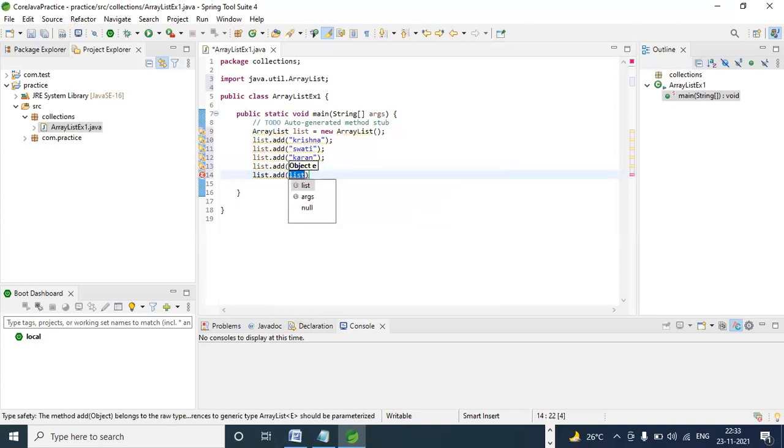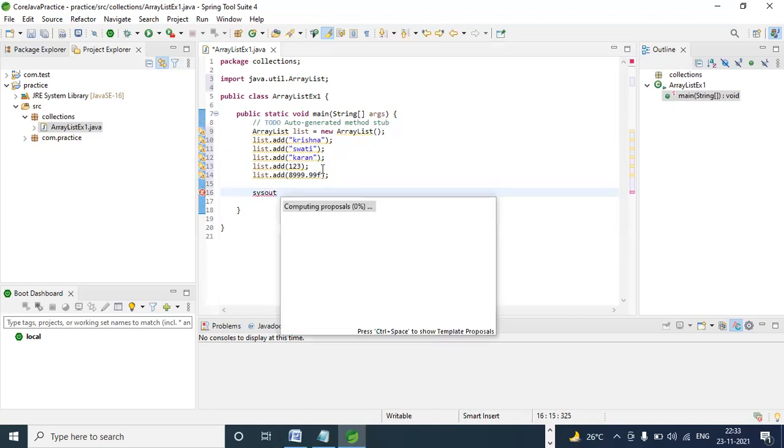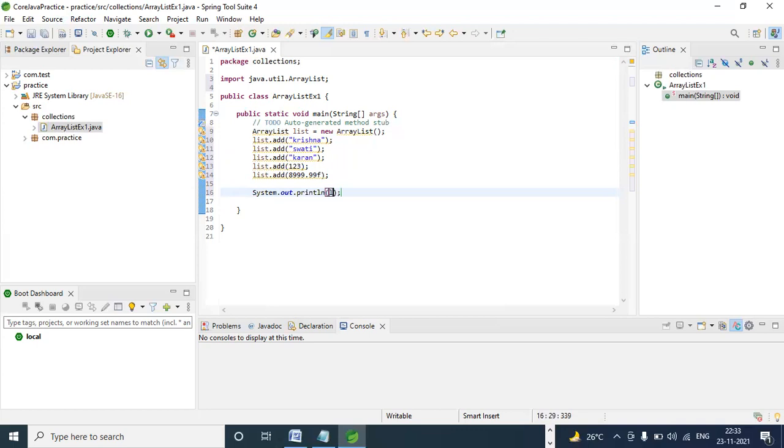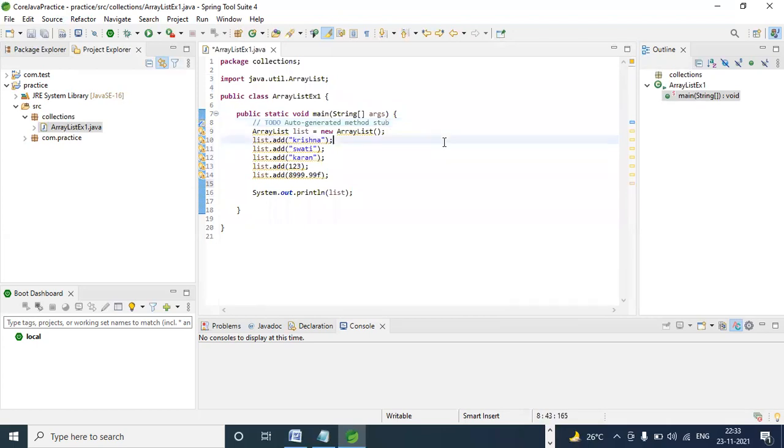Add, okay. Directly you can print like this. But in real time, we won't use SOPs, System.out.println. That's the reason we are using iterator.